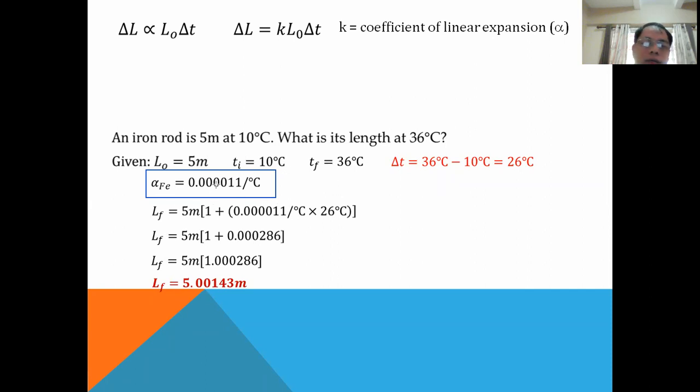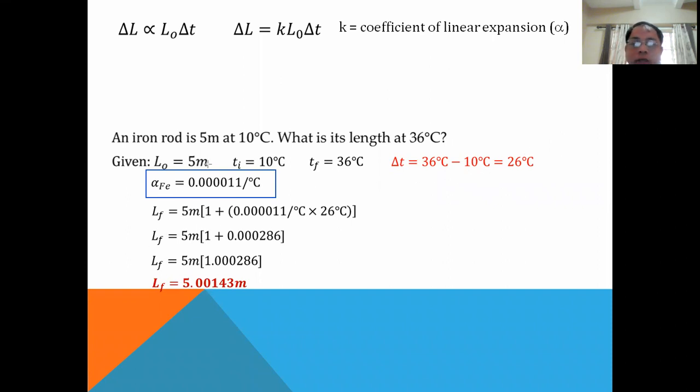This is how many meters it will elongate. In this case, what we did here is we increased the temperature by 26 degrees. So you multiply this 0.000011 by 26. That is what will be added to its length.